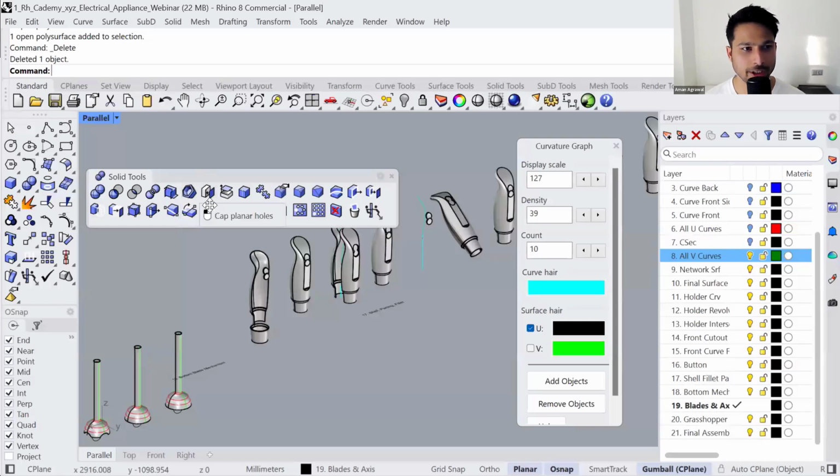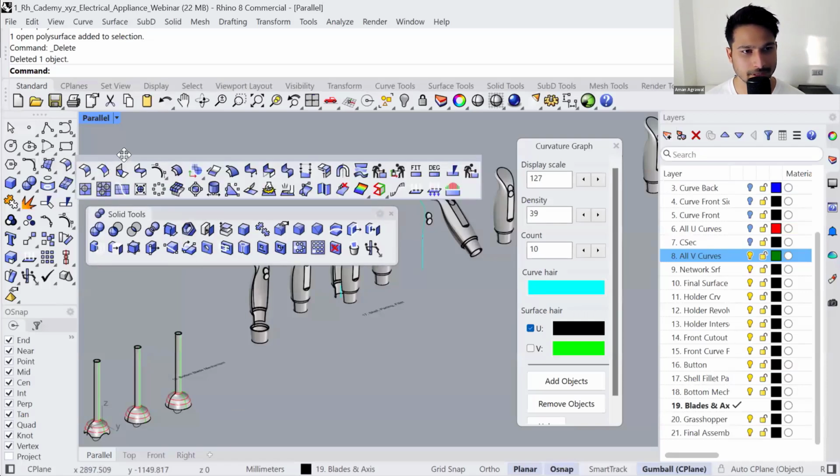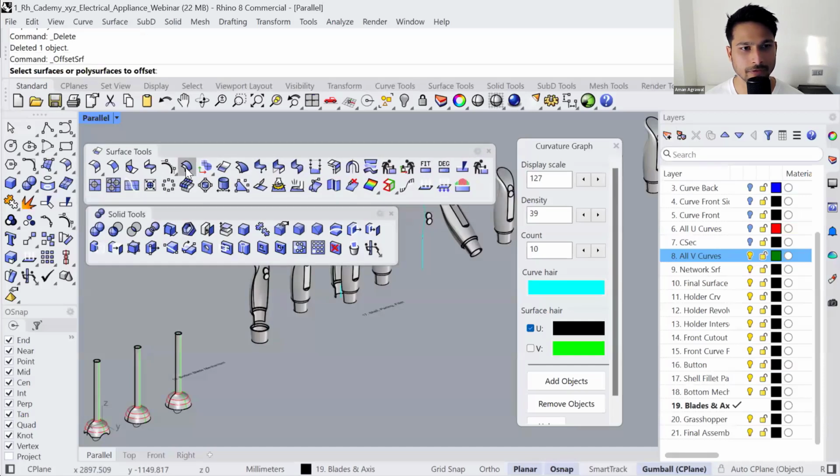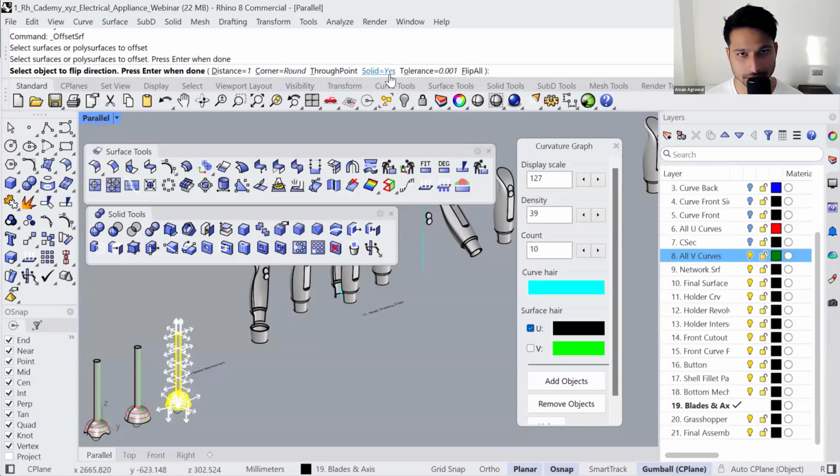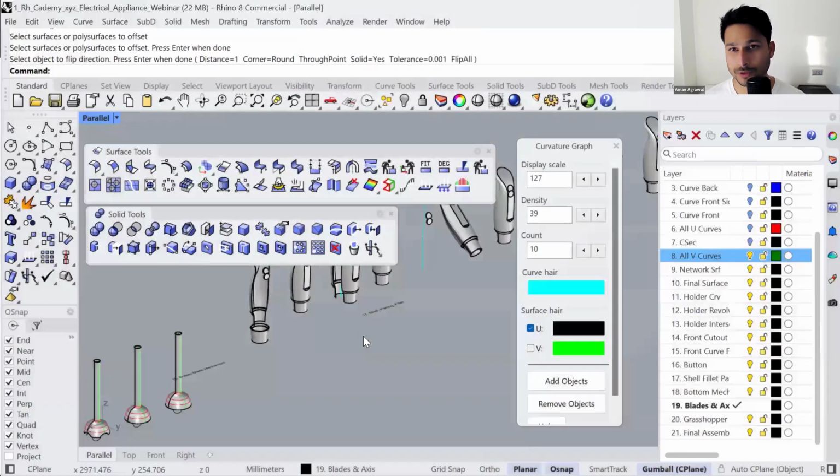So that is where you use the offset surface command. Again, you can also, of course, offset a surface and make it solid as well. So it's going to do a similar thing, the end result is going to give you a thick body part, but the shell command is the simpler version of it. The offset gives you more control and is generally recommended for complex surfaces and polysurfaces.